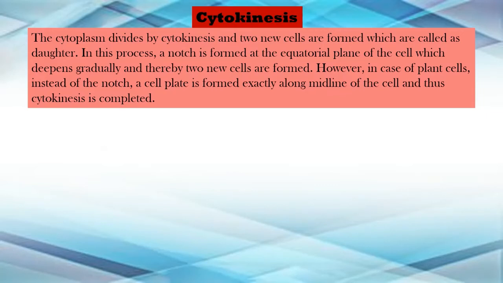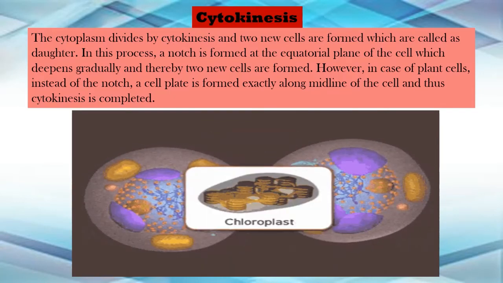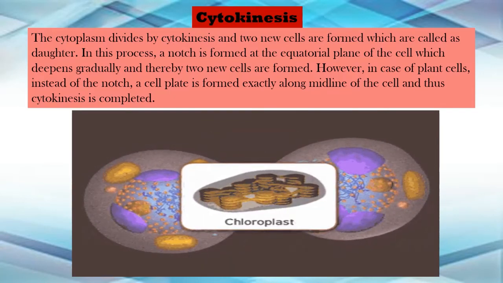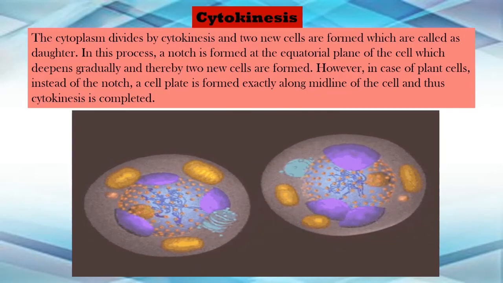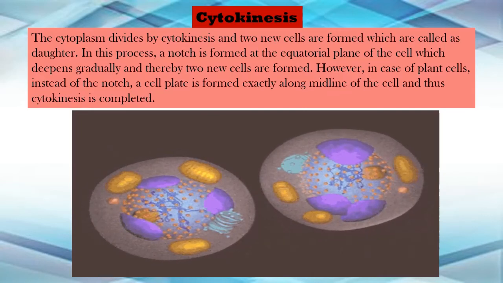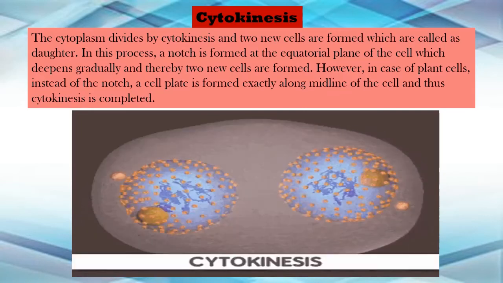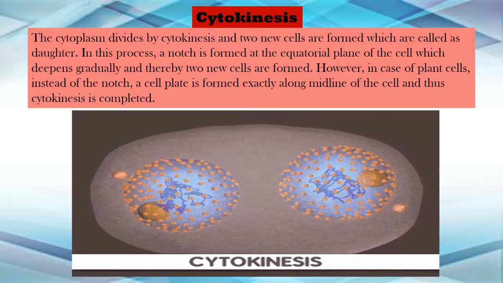ठीक है. However, in the case of plant cells, instead of the notch, a cell plate is formed exactly along the midline of the cell and thus cytokinesis is completed. So here you can see how the cytokinesis appears. Cytokinesis के अंदर the cytoplasm is going to divide, and here you can see in this image, the cell is now going to divide.